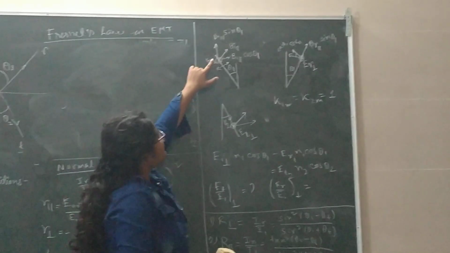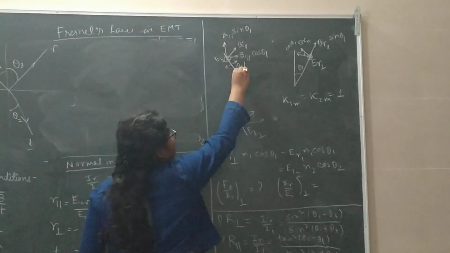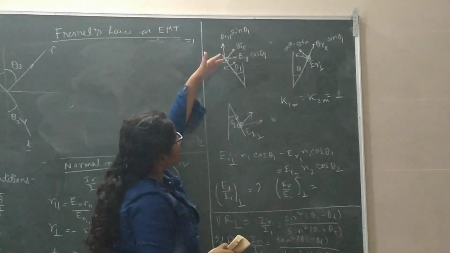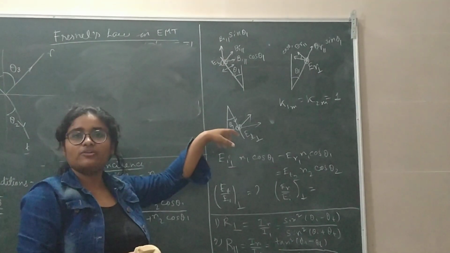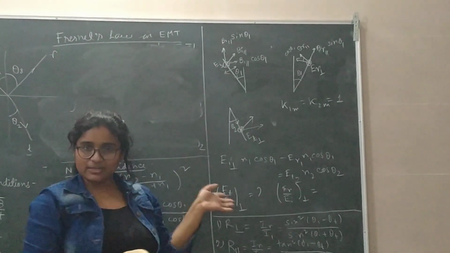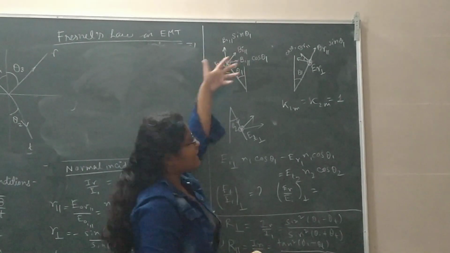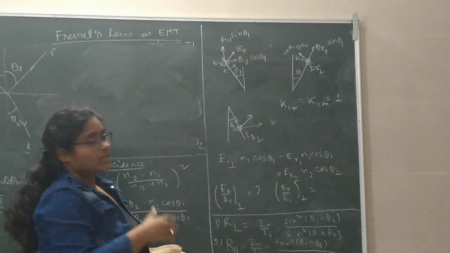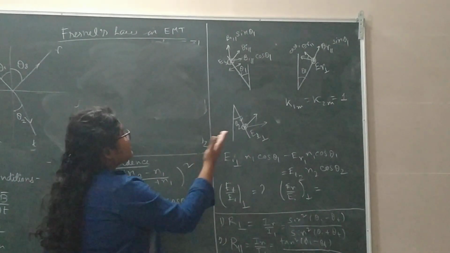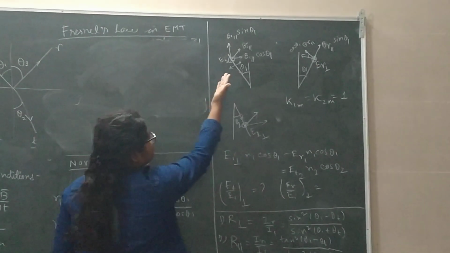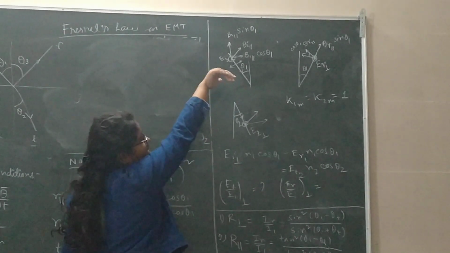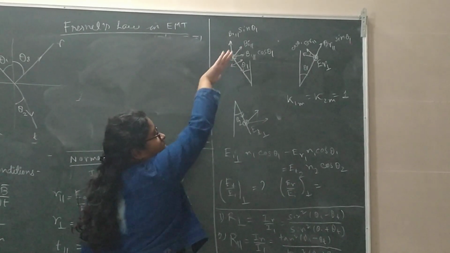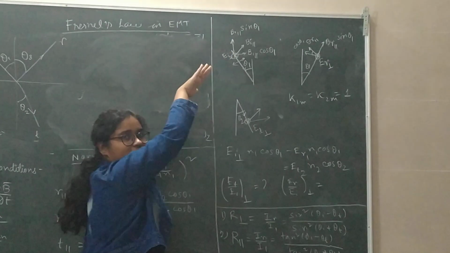So you have the incident light coming like this, the propagation vector along this direction. The electric field vector is perpendicular to the plane of incidence. The magnetic field vector is perpendicular to E, so it will be like this. It is oscillating this way. You can solve it by vector notation also. You can think that the electric field is going along this direction and the propagation is along this direction, so the magnetic field is vibrating along this direction.